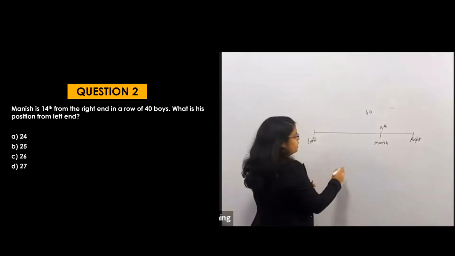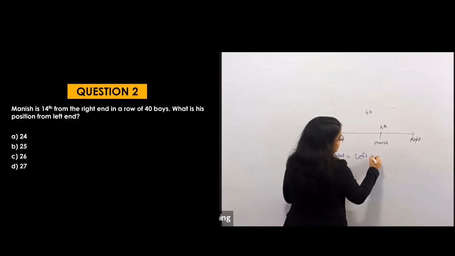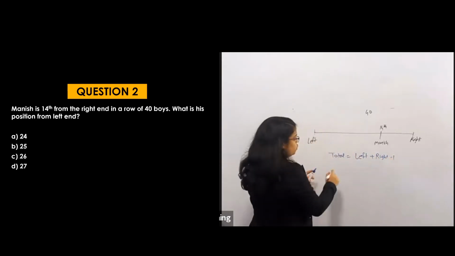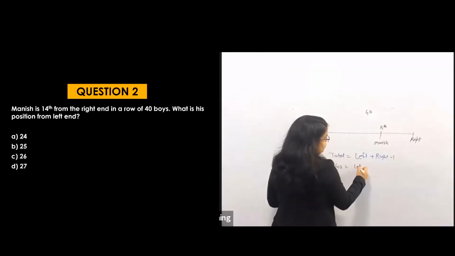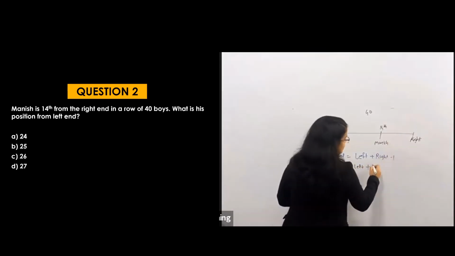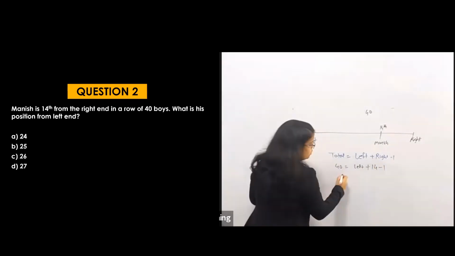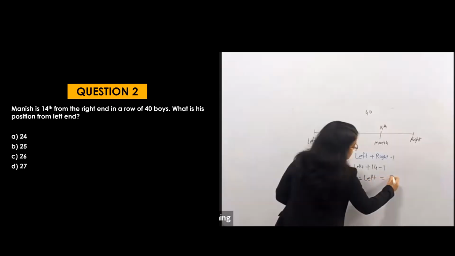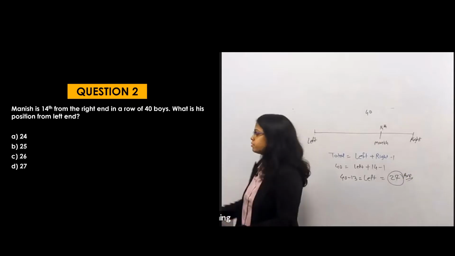So what does our formula say? Total equals, I am directly writing, left plus right, minus 1. The total is 40. Left, I don't know, I have to calculate the position from left. Right is 14, minus 1. So 14 minus 1 is 13. So 40 minus 13, which is the left position, equals 27. This will be your answer.